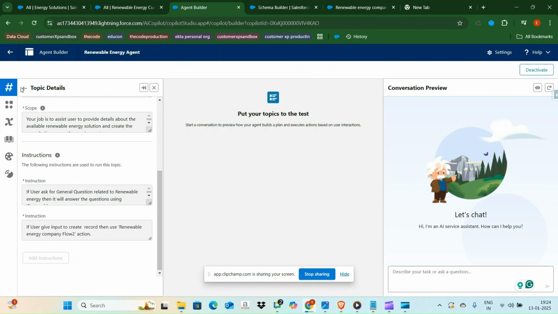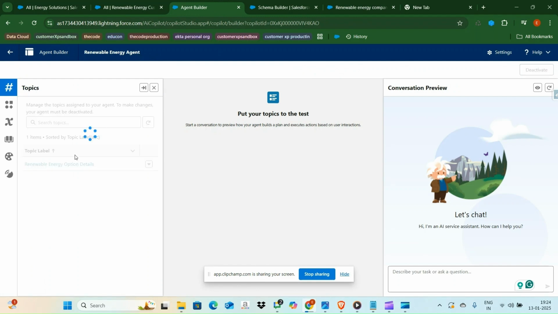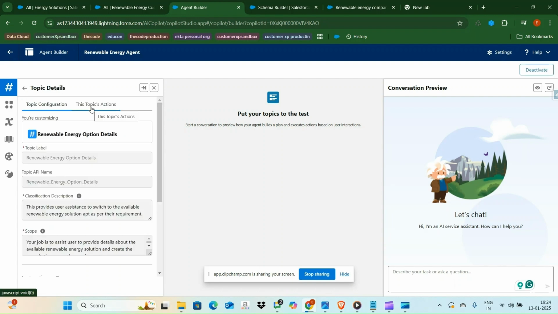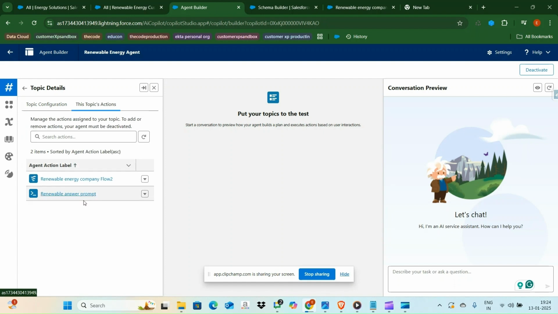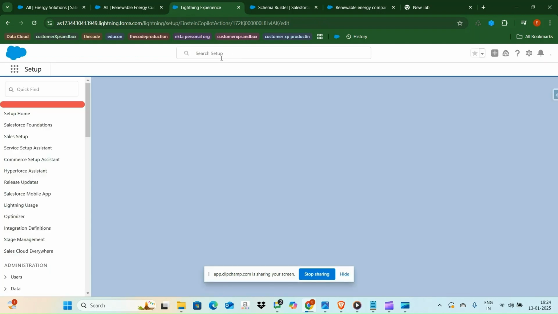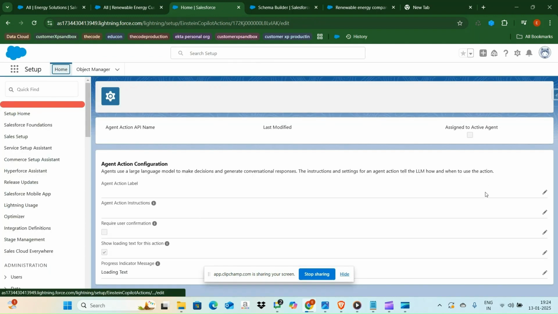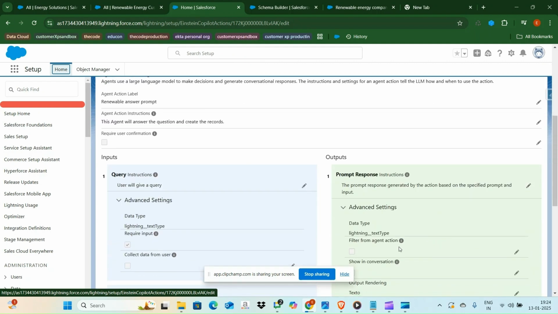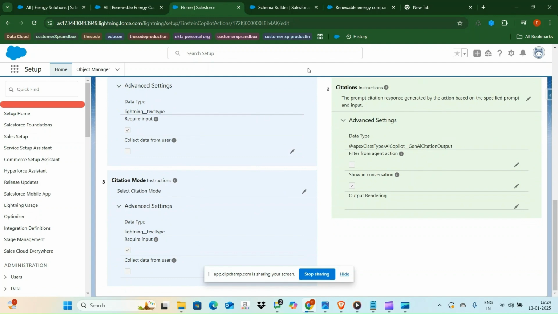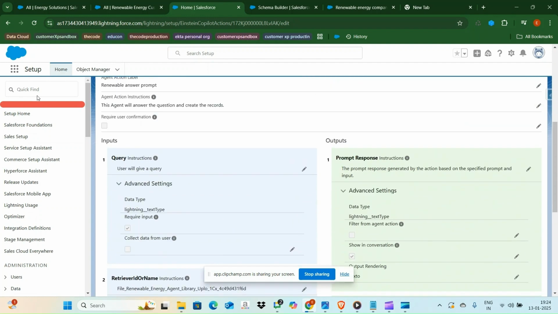And let me show you, I also used a prompt builder file upload method. So let me show you how my prompt builder actually looks, and what instructions I gave to my prompt builder. Let me go to the topic configuration, then this topic agent. So this is my prompt builder. Let me click on this and let me show you. Yeah, so these are the instructions I gave to my prompt builder to make the agent work successfully.